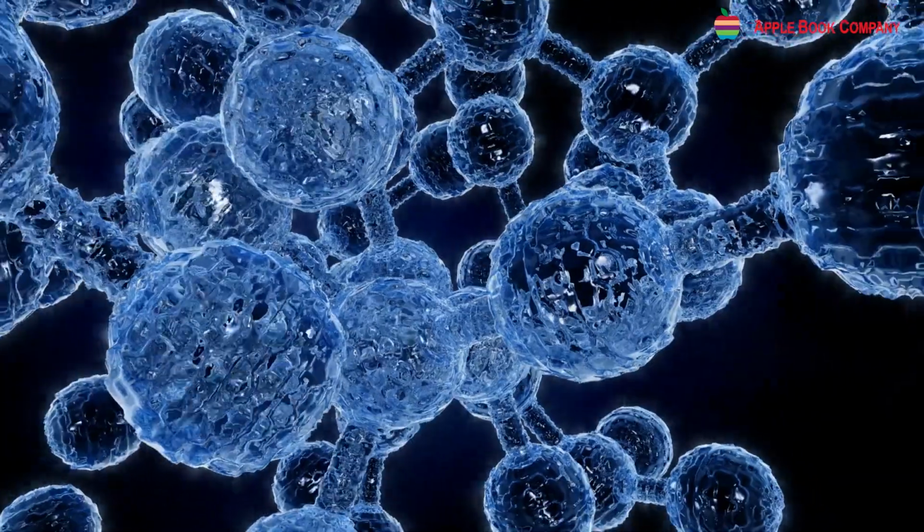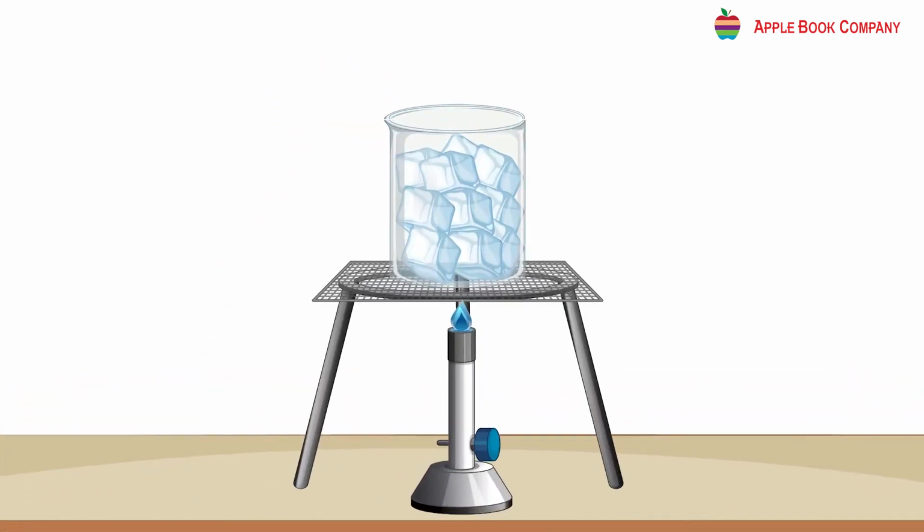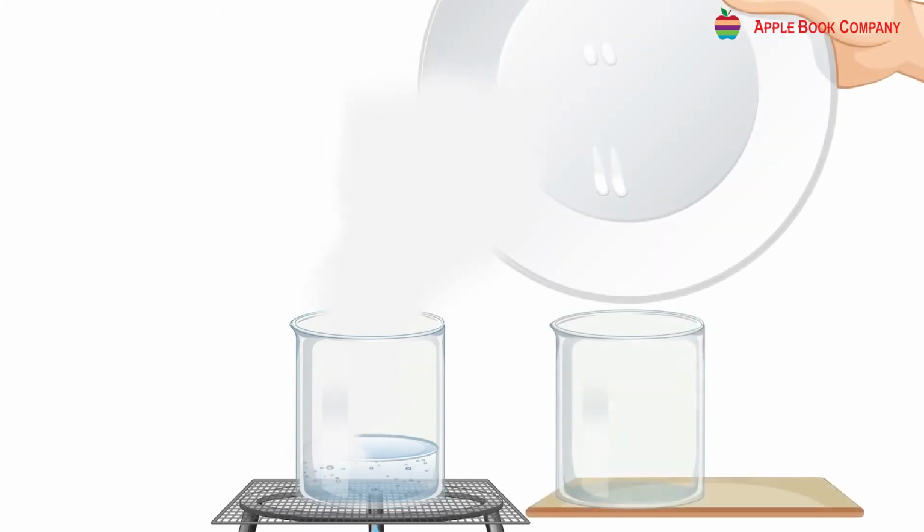Changing states of matter. Matter cannot be created or destroyed, but it can change from one state to another by the process of heating or cooling. The ice on being heated has changed to water. The water on being heated has changed into steam. Let us see what is actually happening at the molecular level.